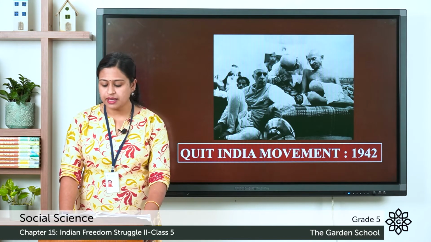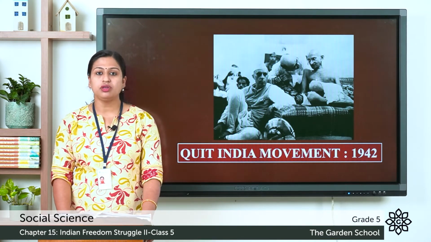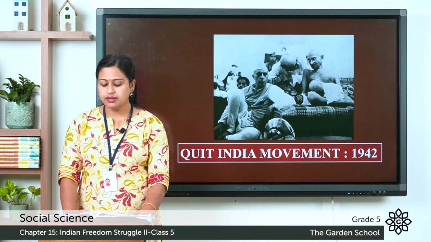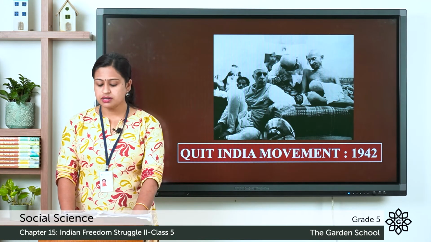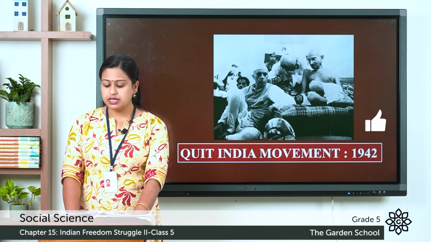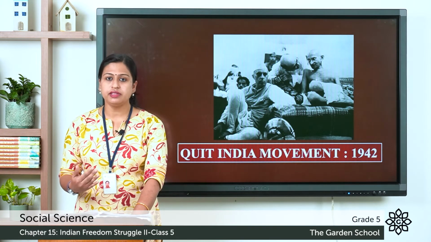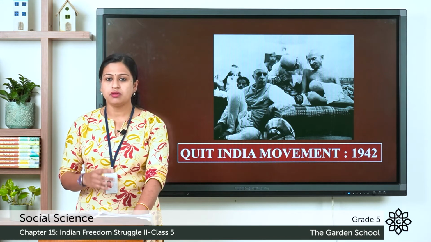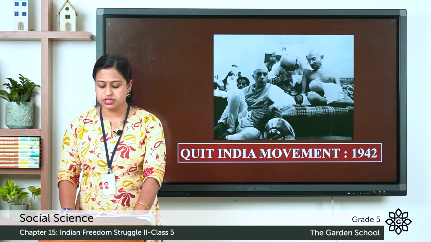For the first time, Mahatma Gandhi allowed the use of violence, although he favored non-violence. He urged government workers not to resign their jobs but to declare their loyalty towards the Congress. He also urged the Indian soldiers not to leave their jobs but not to open fire on Indians on the order of the Britishers.